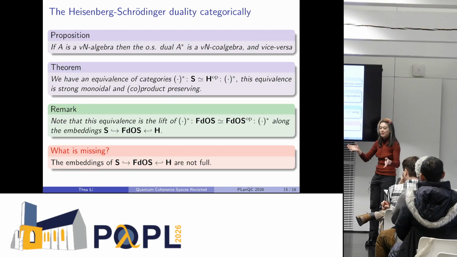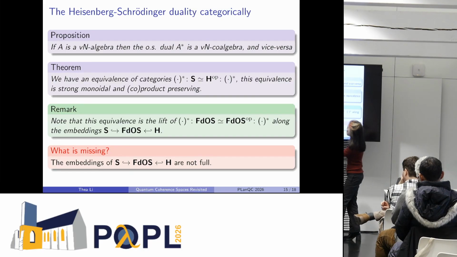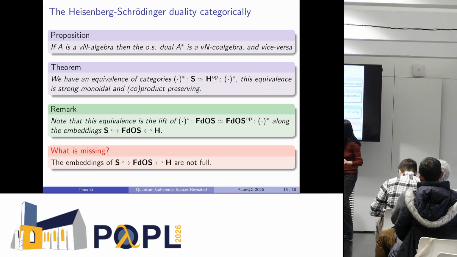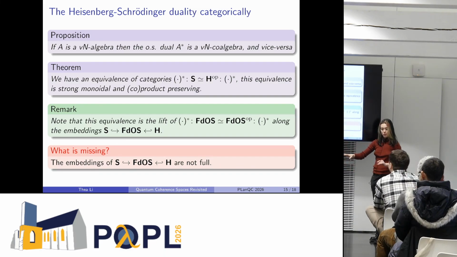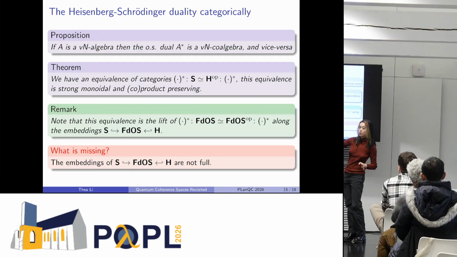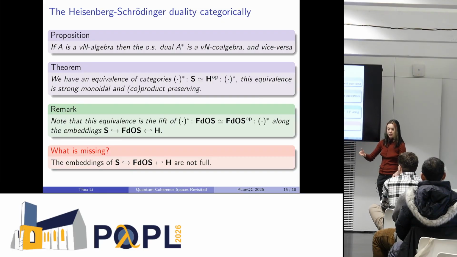So we do have that the polarized linear logic duality is the Heisenberg-Schrödinger duality. But okay, we have a model of MLL. We have two subcategories that correspond to these two pictures. They are polarized fragments. But the problem here is that these embeddings are not full, meaning that inside FDOS, we have morphisms between von Neumann algebras that are not CPU maps. And inside of FDOS, we also have morphisms between two von Neumann coalgebras that are not CPTP maps. So we'd like to restrict the type of morphisms that we're allowed to take to get exactly the quantum-like channels.